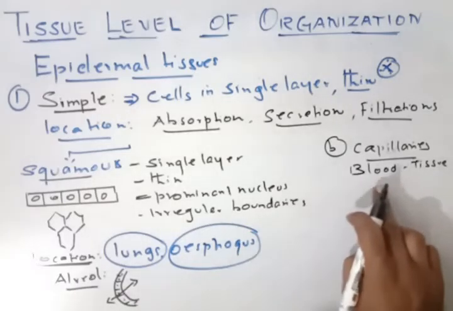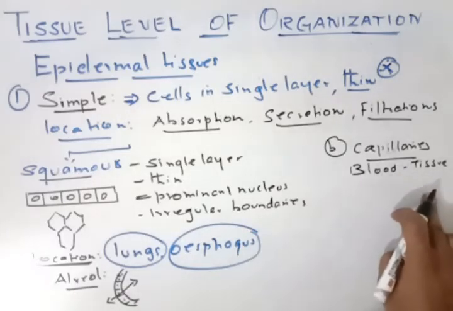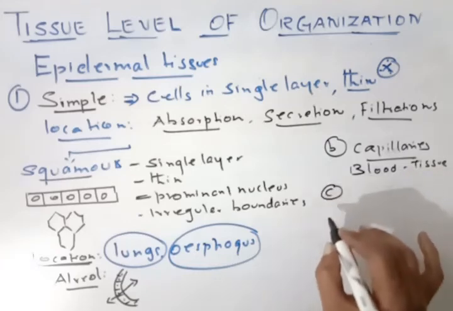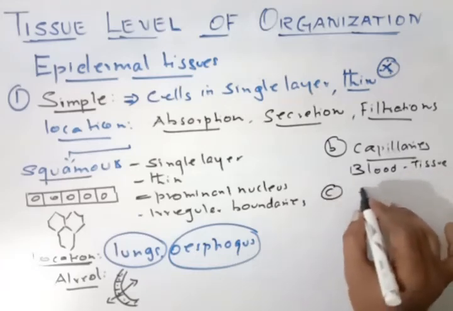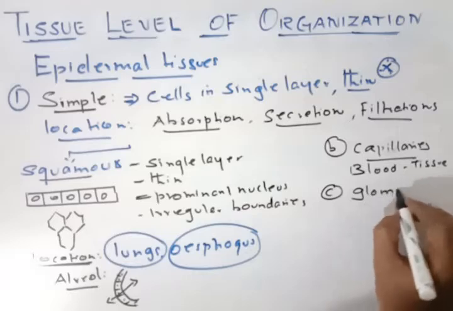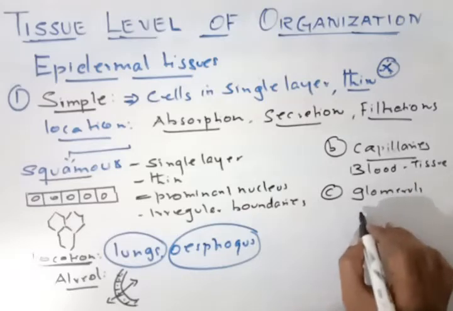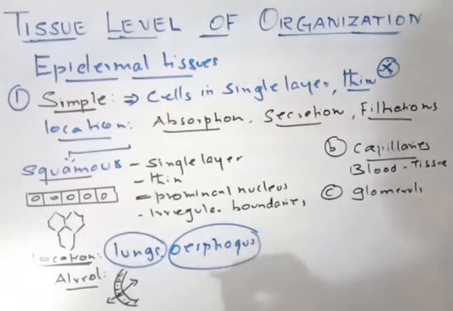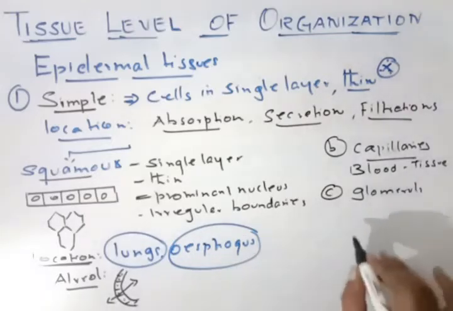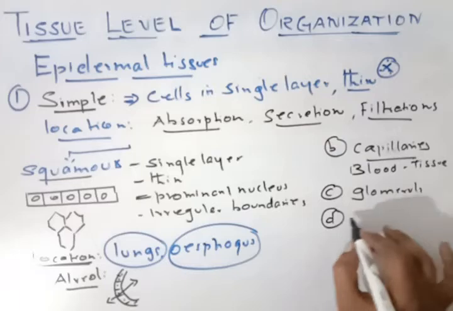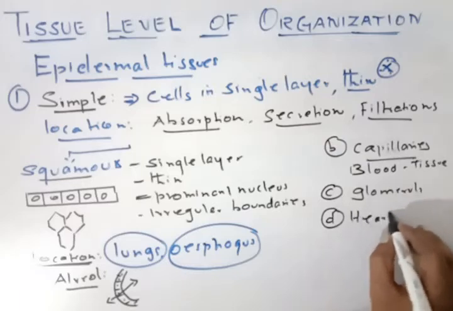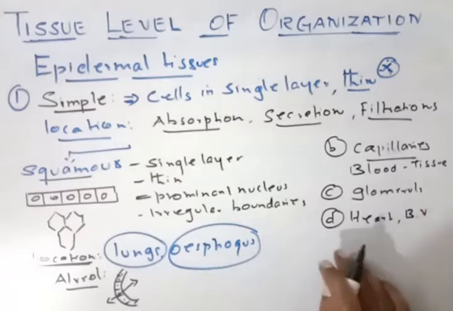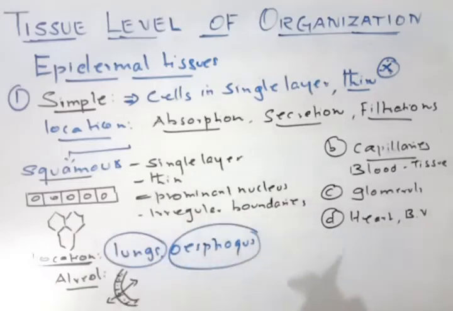The third one is the glomeruli of the kidneys, for filtration purposes. Then it is also in the lining of the heart as well as some blood vessels. All these are lined with squamous epithelium.